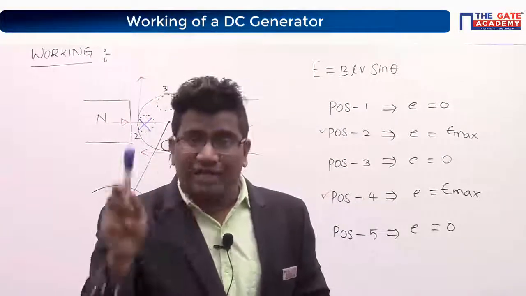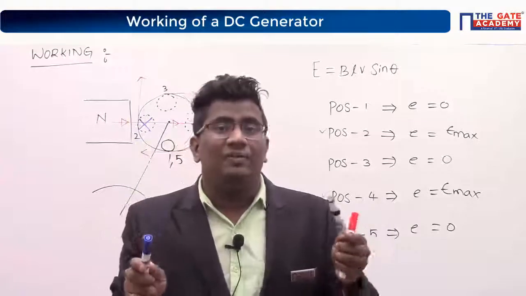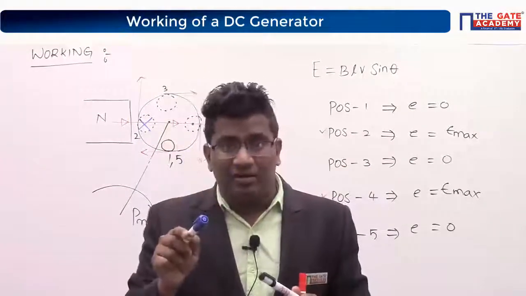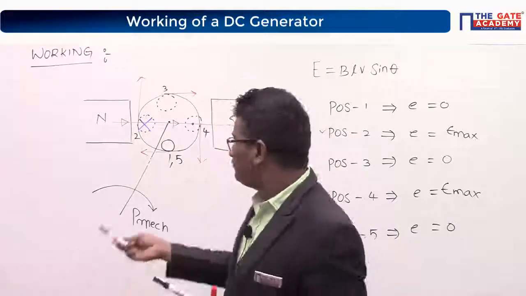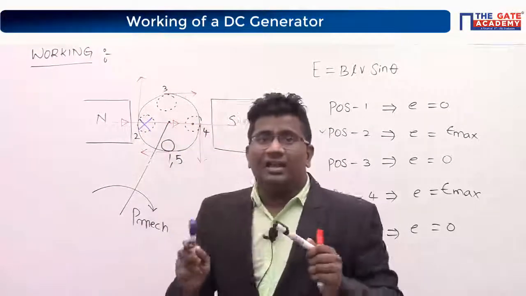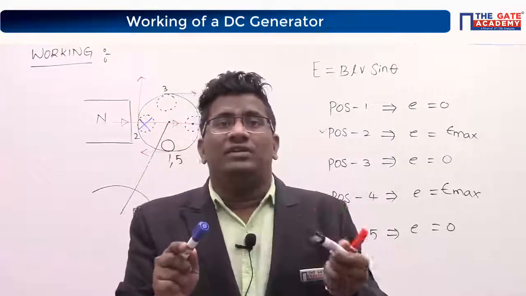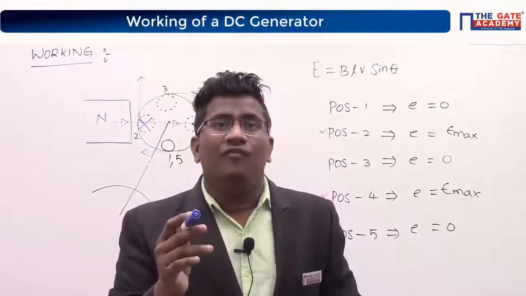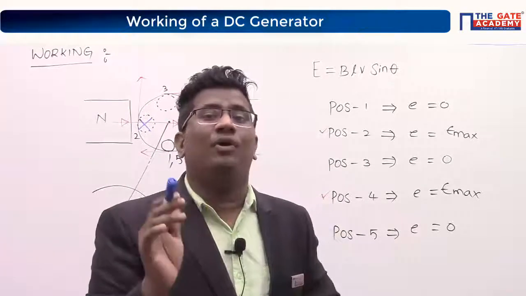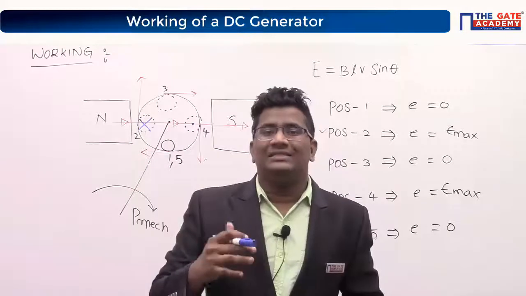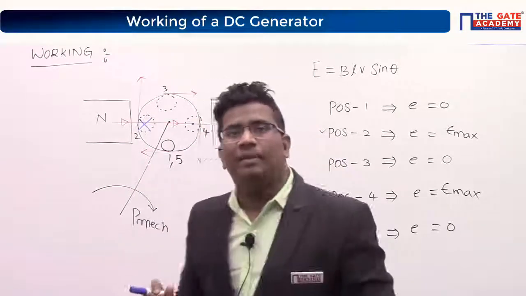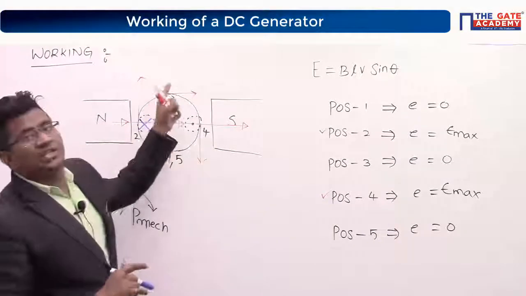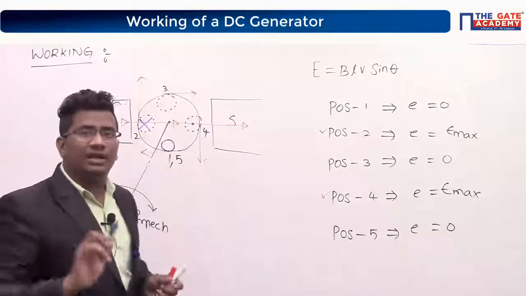It means, do you have flux or no flux? No flux. No flux means, is there any pole effect or no pole effect? Perfect. There is no pole effect at position 1 and at position 3.